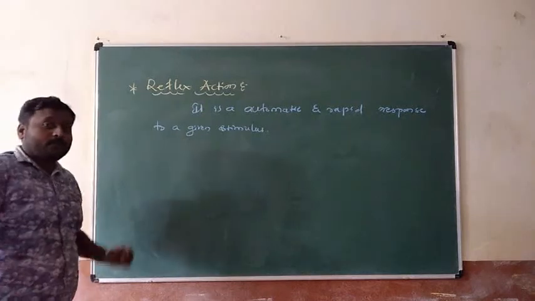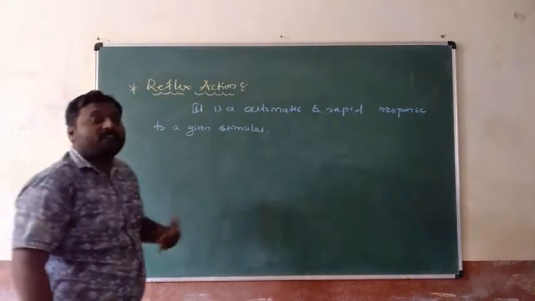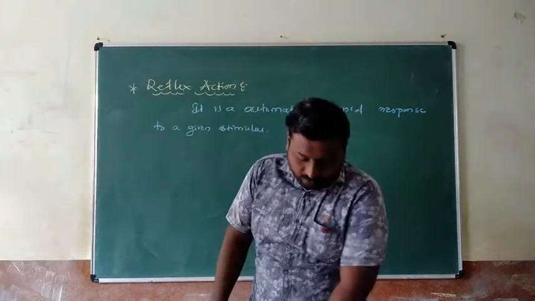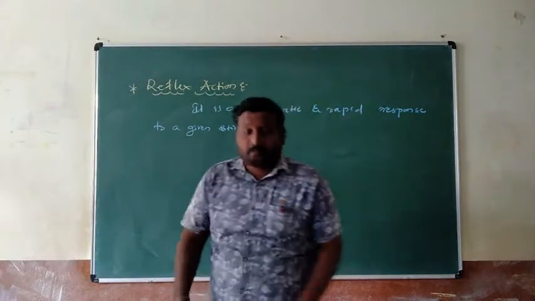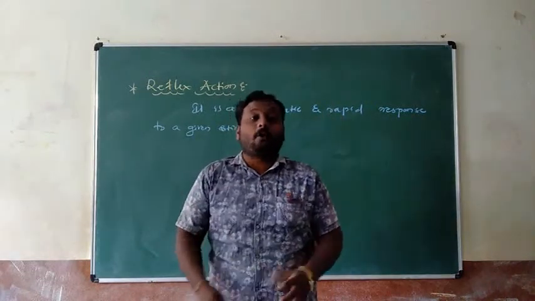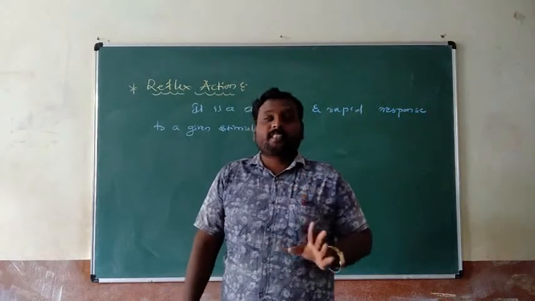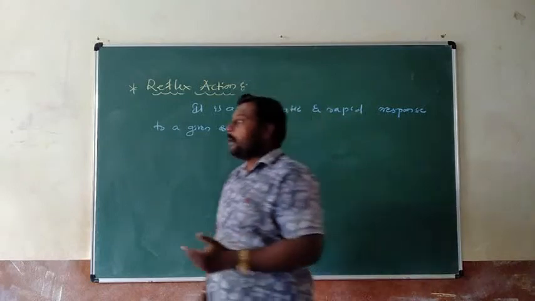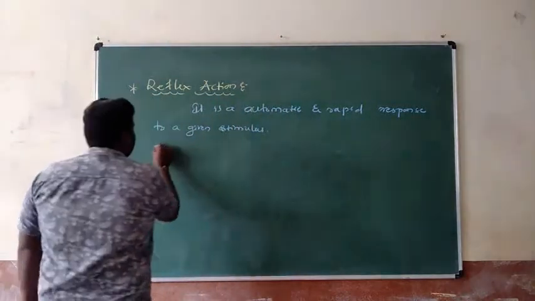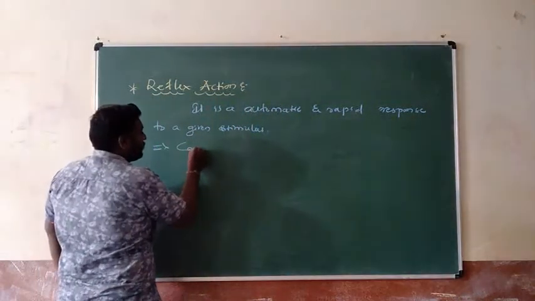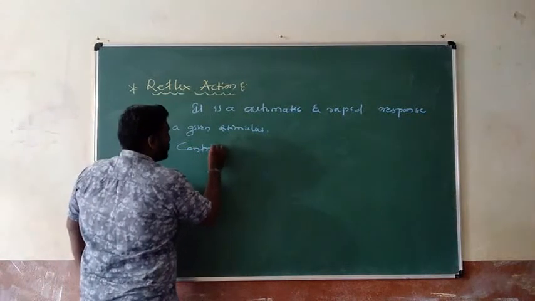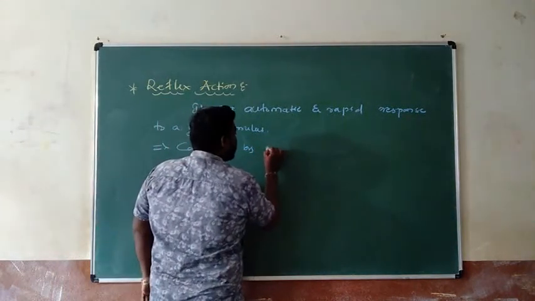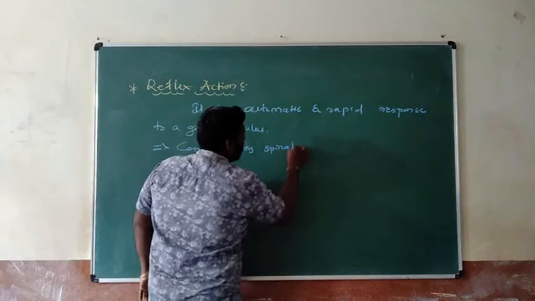First example: coughing, sneezing, as well as blinking of eyes are common examples of reflex action. It means a reflex action is controlled by our spinal cord.